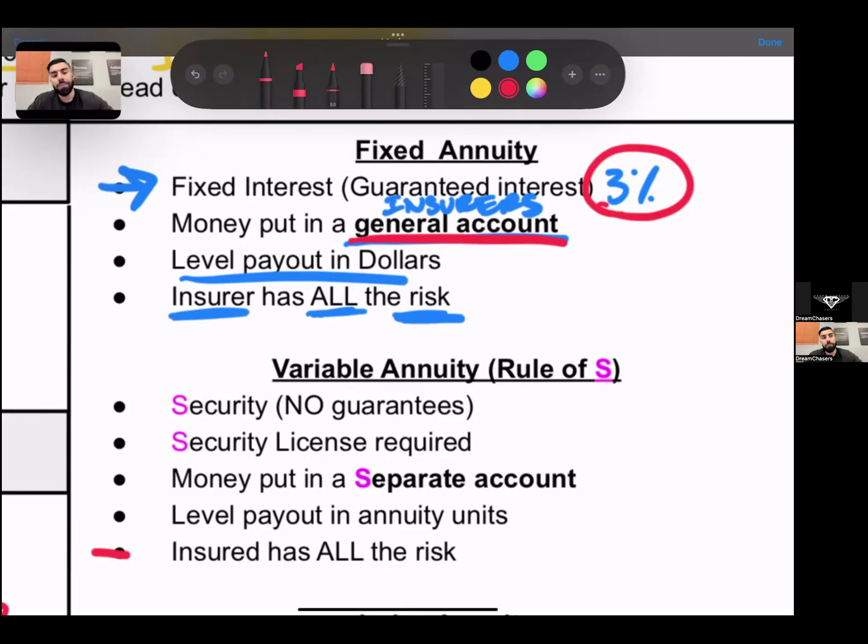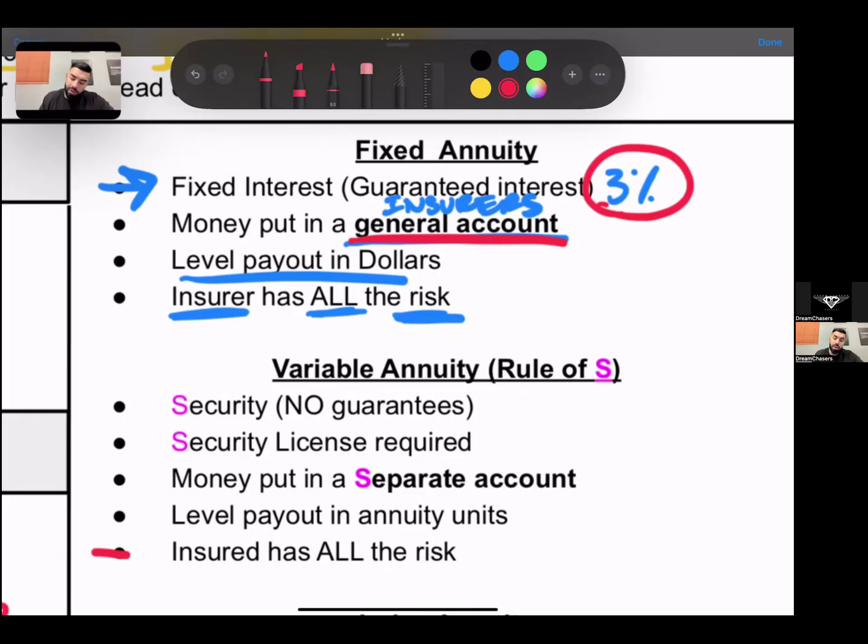So if the market drops, and let's say that year it does -6%, they're still giving you a guaranteed 3%. So they're actually taking a 9% loss because the market did -6 plus they're giving you three. That's why in a fixed annuity, the insurer, the company, is taking all the risk.